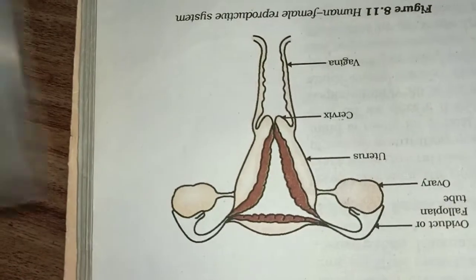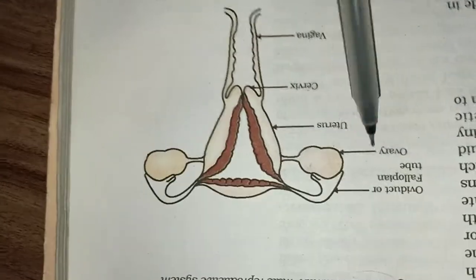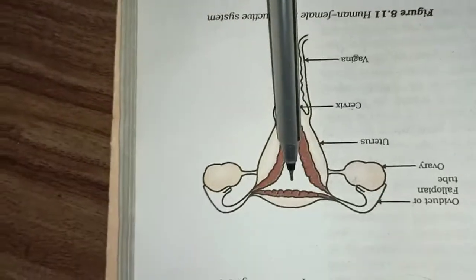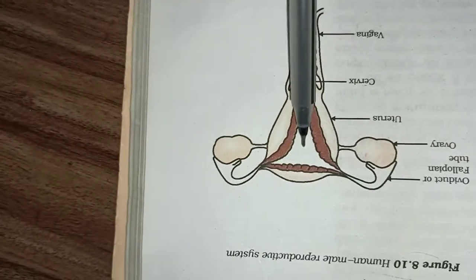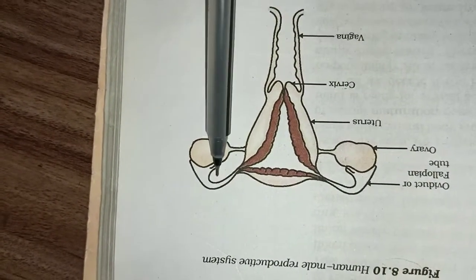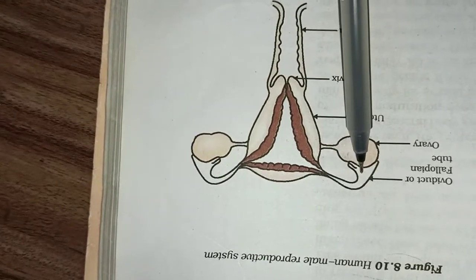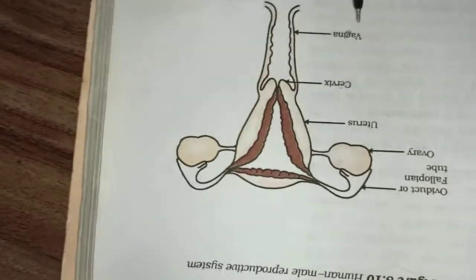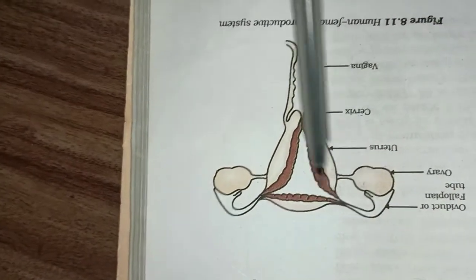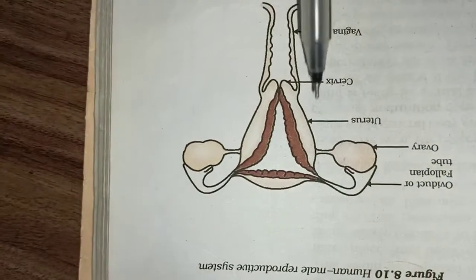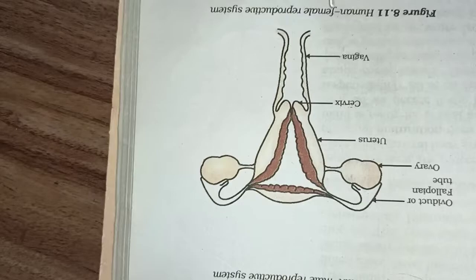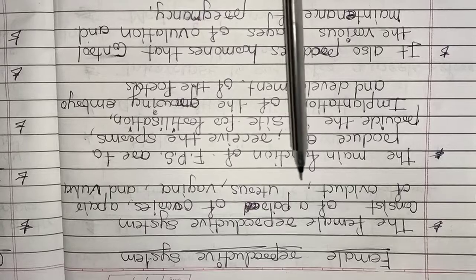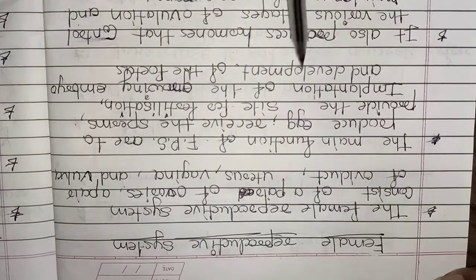This is the proper diagram. This part is called the ovary. This is called the oviduct or fallopian tube. This part we will see in detail. After it, this is the part known as the uterus. Here is the pair of ovaries, and the pair of fallopian tubes or oviducts. This is the uterus. This part which is narrower at the end is called the cervix, and this is called the vagina. Now one by one I shall explain every point in detail.